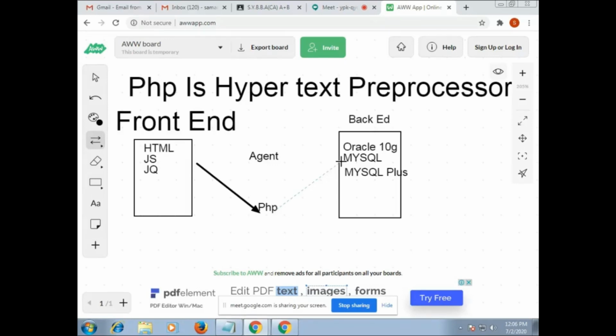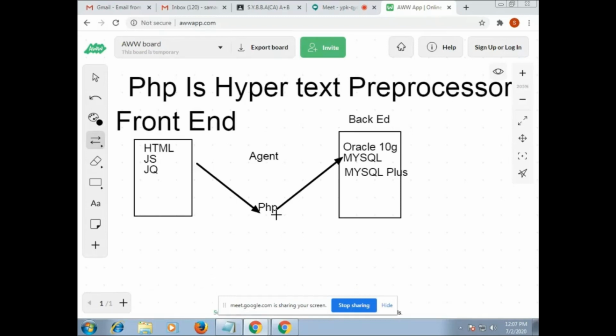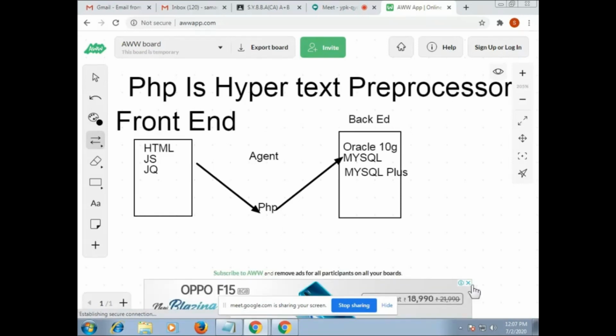It takes data from the front end and stores it in the back end. I want everyone to draw this diagram because it is very important. If anyone asks you what is the basic syntax or the architecture of PHP, you can give this one. It takes the input from the front end and stores the data in the back end.